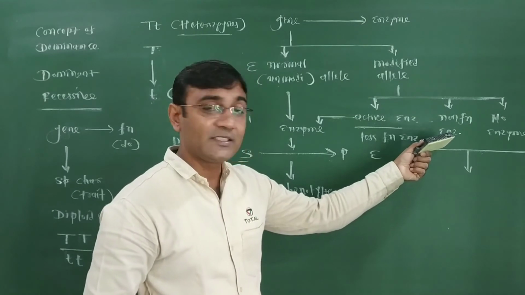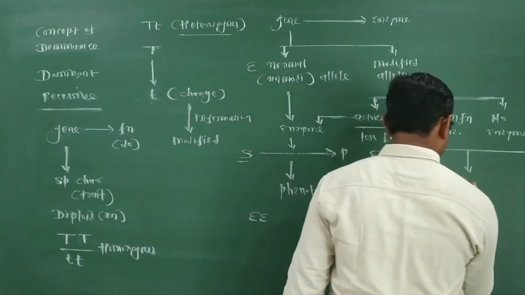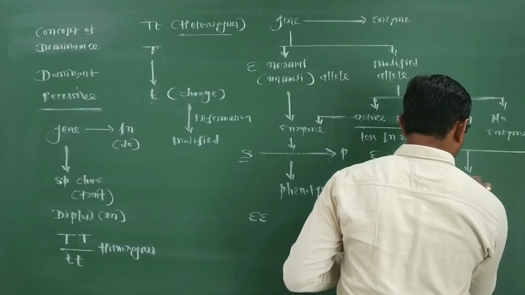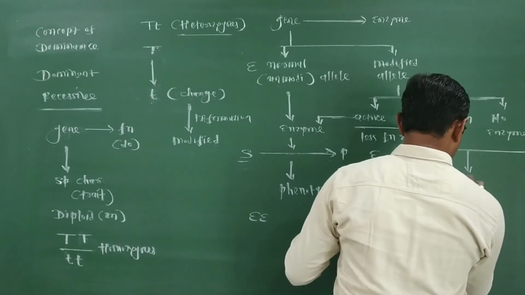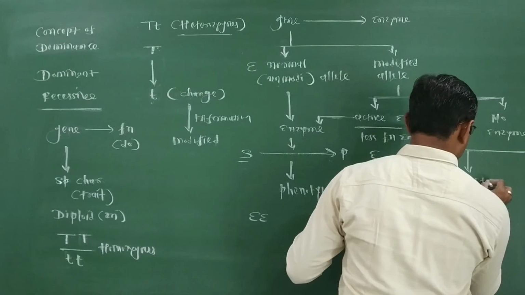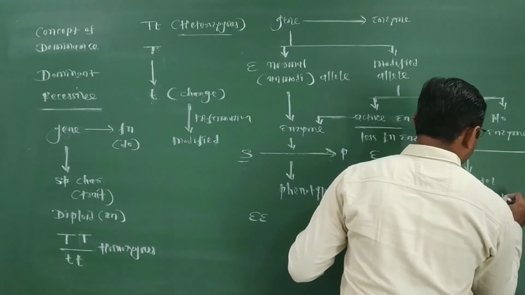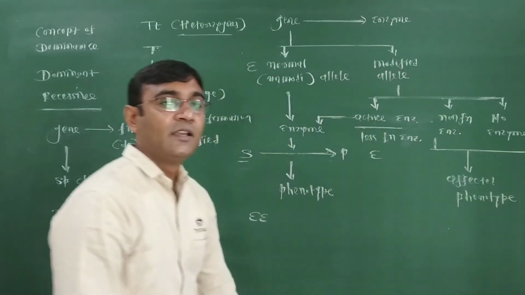It means the phenotype is affected, that means the phenotype changes.